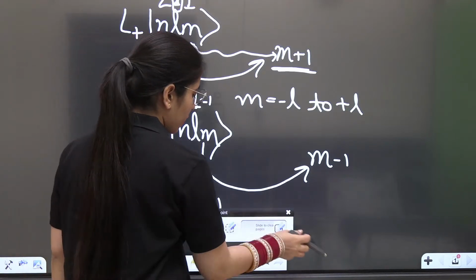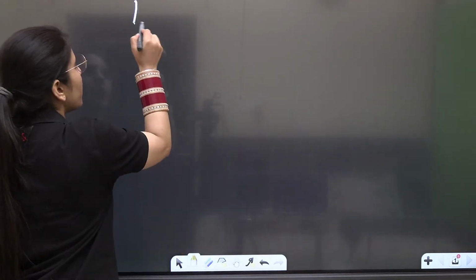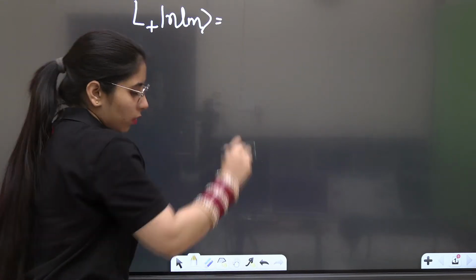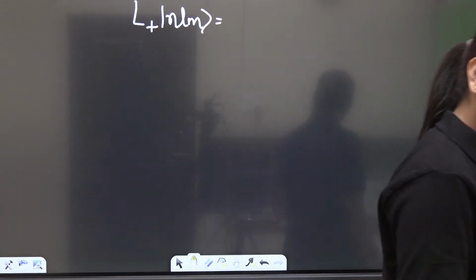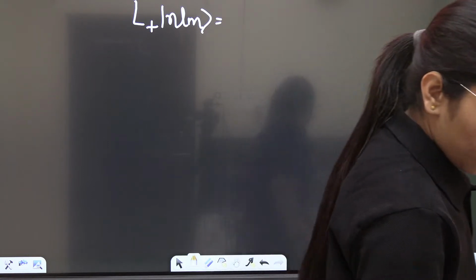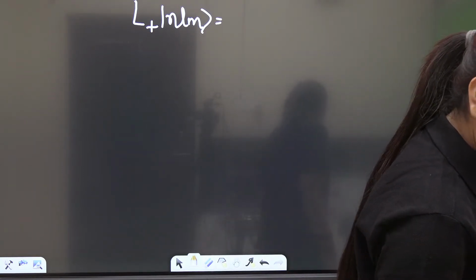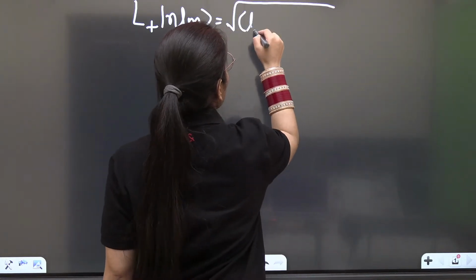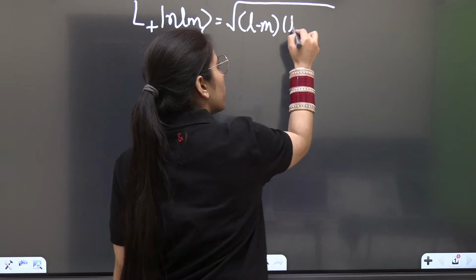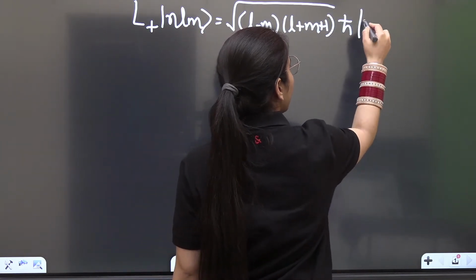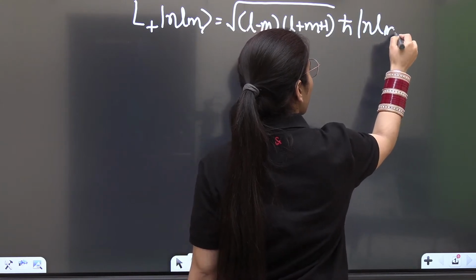Now the last point, the expression corresponding to L positive or L negative. Let's talk about it. We have completed all the important points. For L positive, you get root of (l minus m)(l plus m plus 1), times h cut, times |n l m plus 1>.